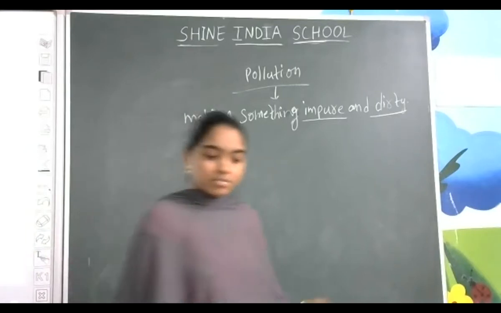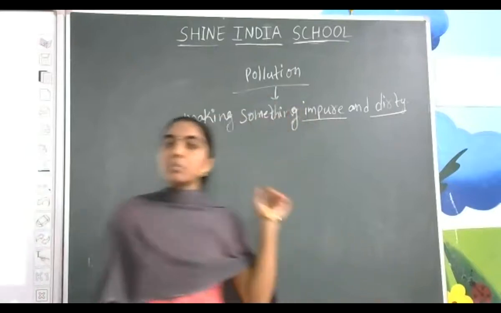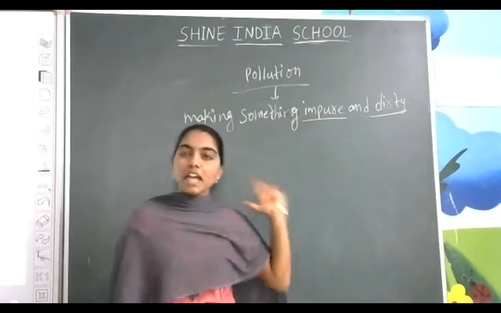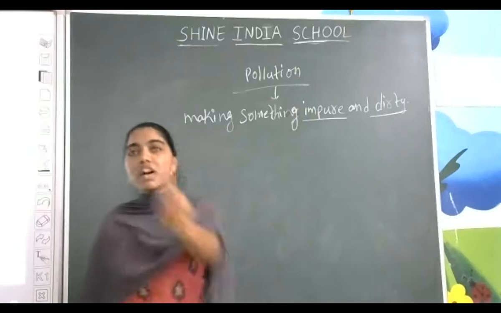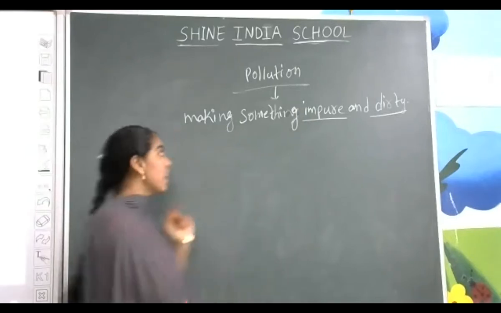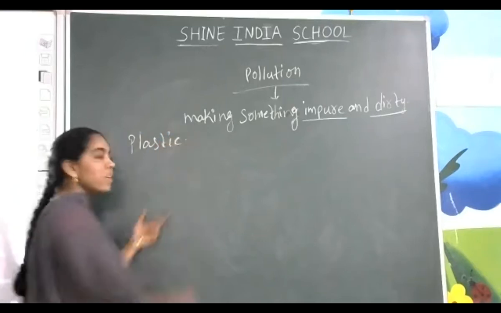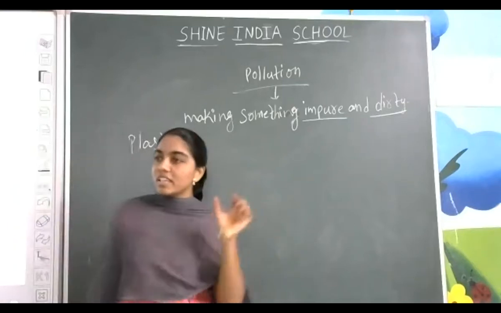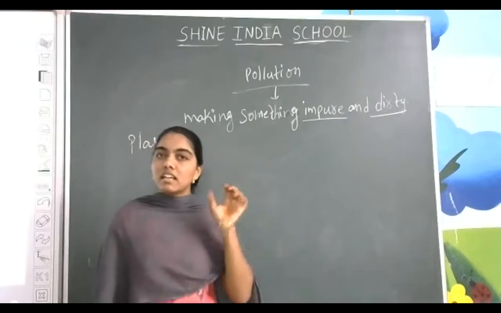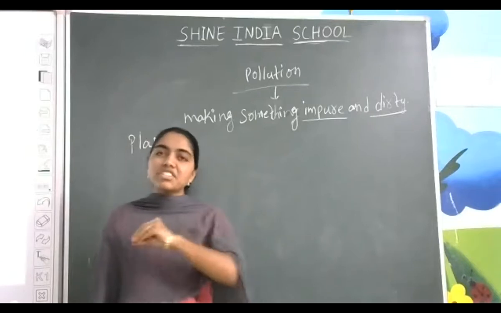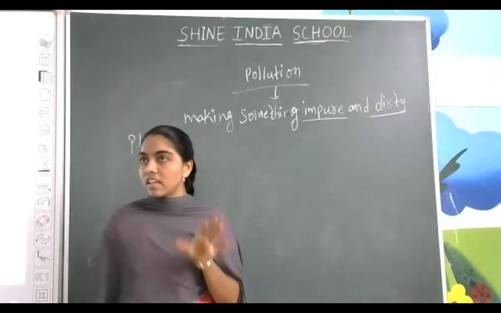And how is the environment going to get polluted? Yes, with mainly one thing nowadays, that is plastic. For each and everything we are using plastic, right?